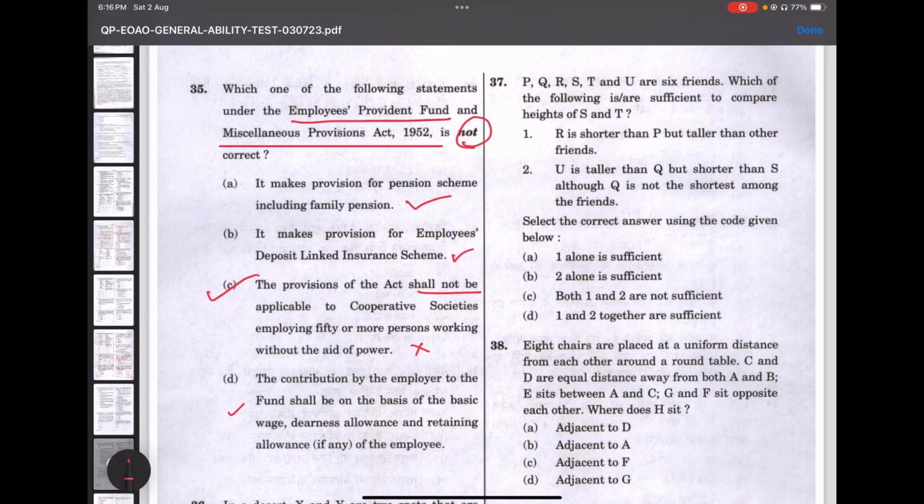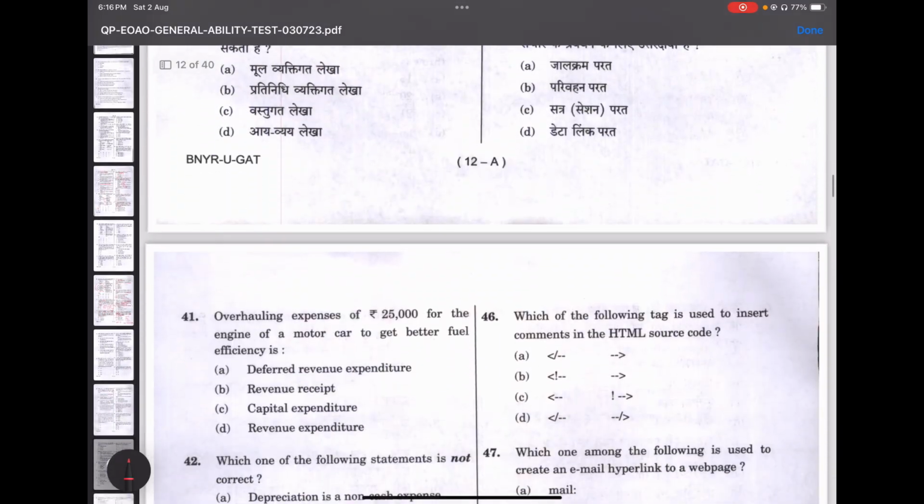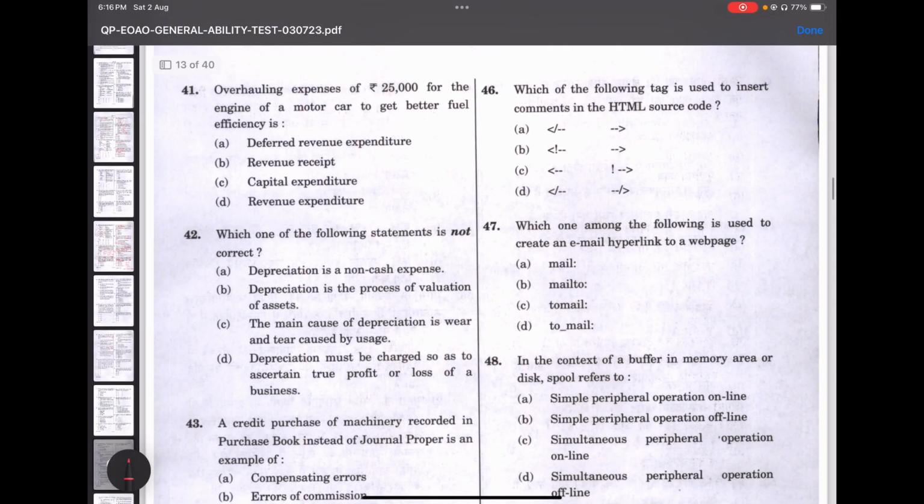Because the Employees Provident Fund provides for the institution of compulsory provident fund and deposit linked insurance fund, and also for the benefit of employees in factories and other establishments. So yes, we'll move on to the next. Next is all quant. So we'll move to 41.